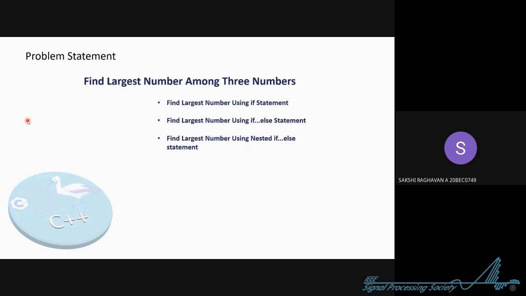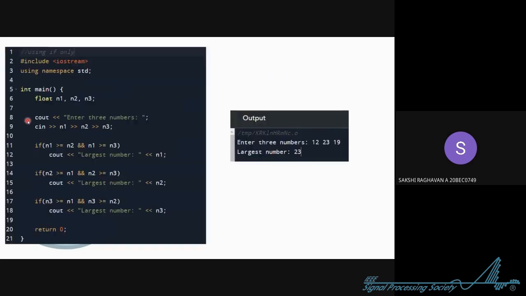So what is the question? Find the largest number among the three numbers. Can you understand now what the input is? Yes or no? The input will be three numbers, A, B, C, let's say, or P, Q, R. And what do we need to perform? We need to output the largest number among these three. So how can we perform it? We can perform it using an if statement alone, or we can use if and else statements, or we can use nested if and else. Okay, let's just try to see.